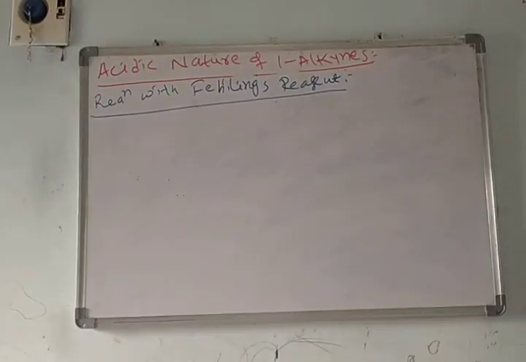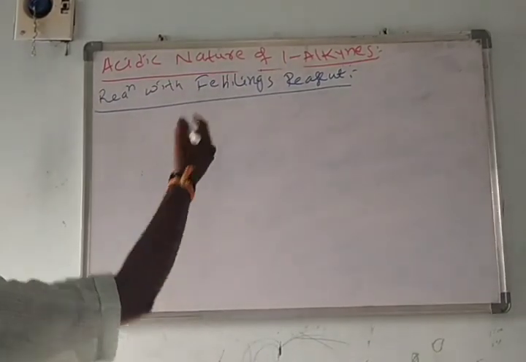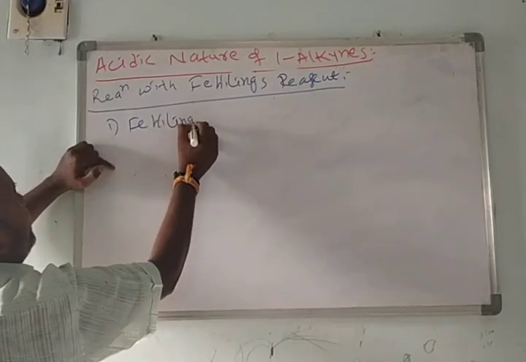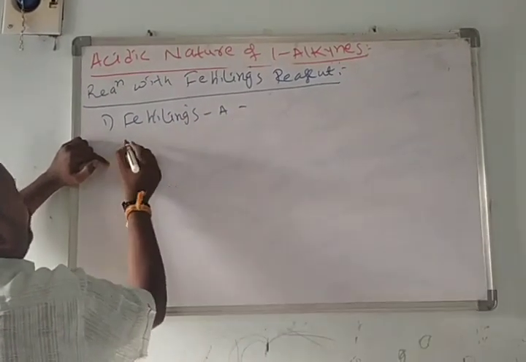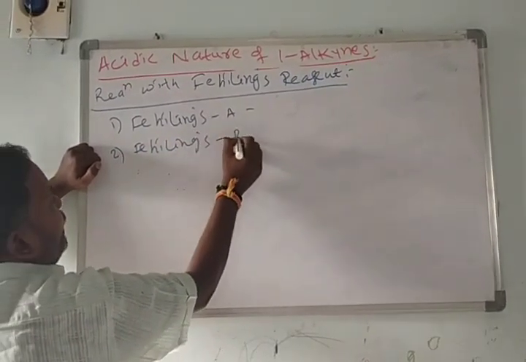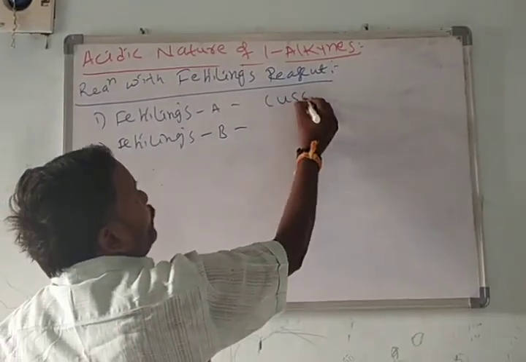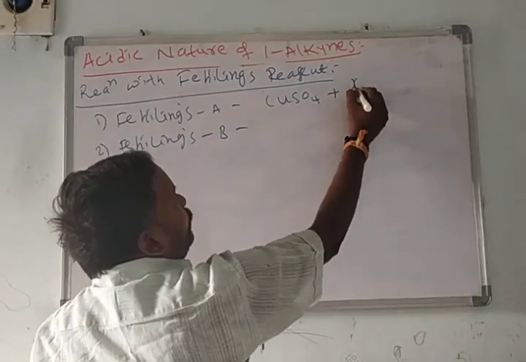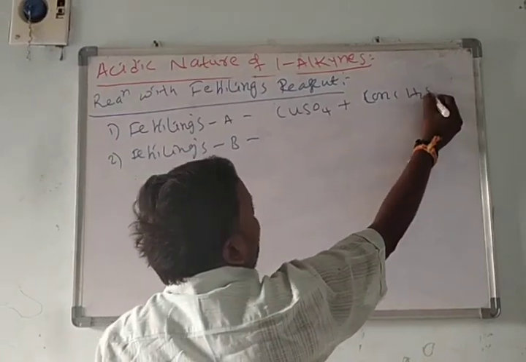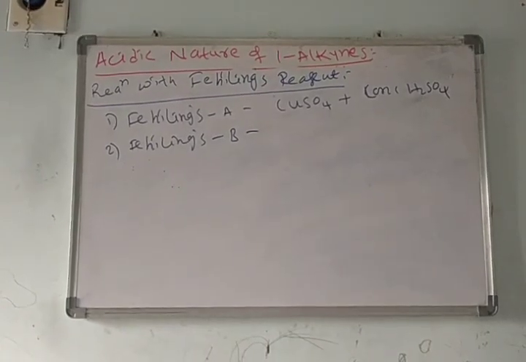Reaction with Fehling's reagent. What is the meaning of Fehling's reagent? We have two types of reagents: one is Fehling's reagent A, the other is Fehling's reagent B. What is Fehling's reagent A? Cupric sulfate along with dilute sulfuric acid is called Fehling's reagent A.